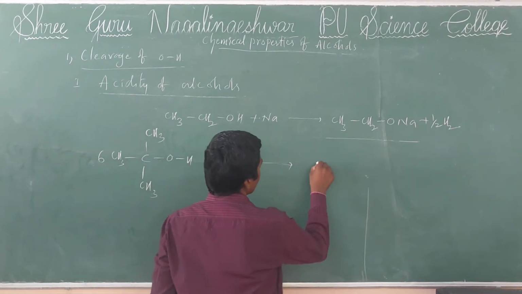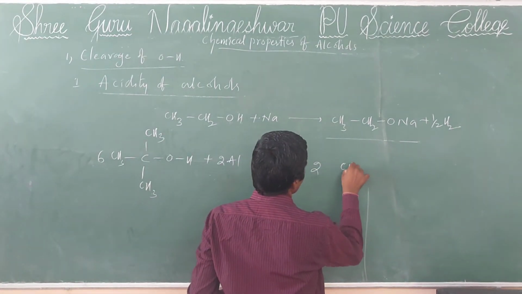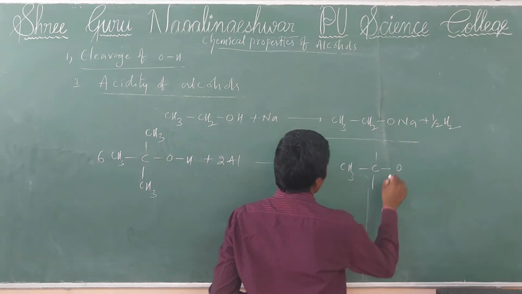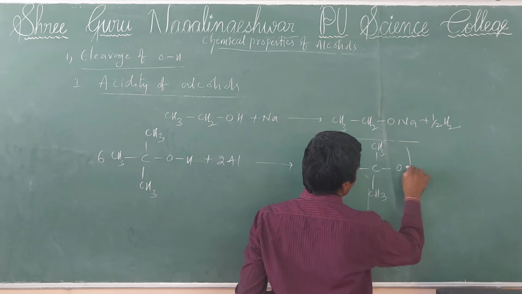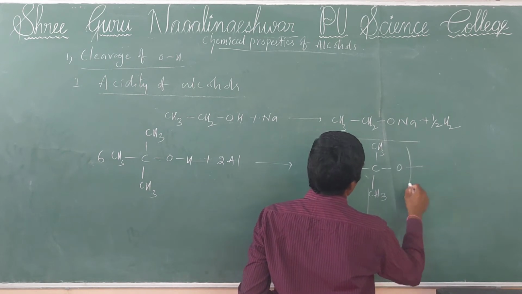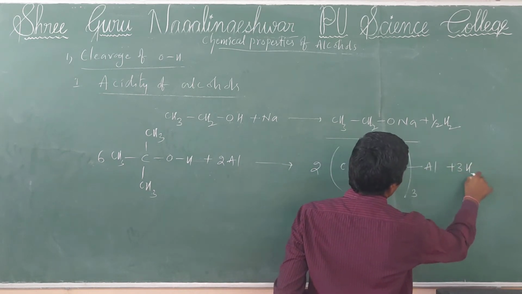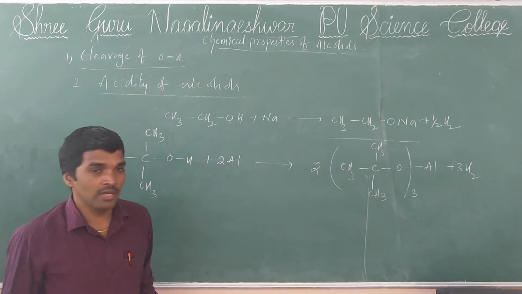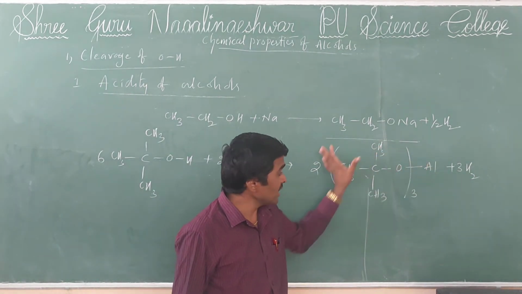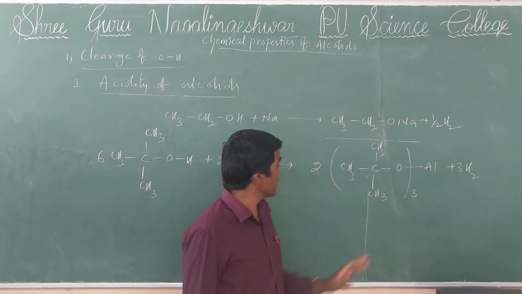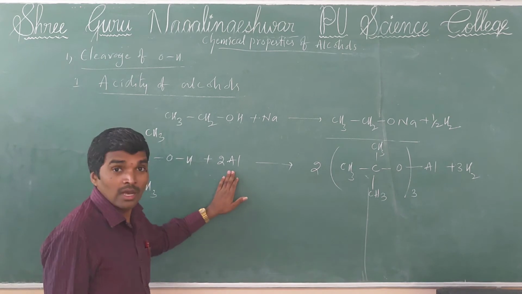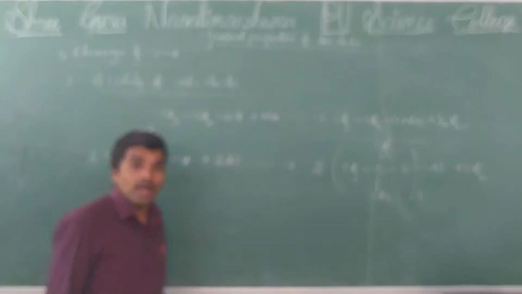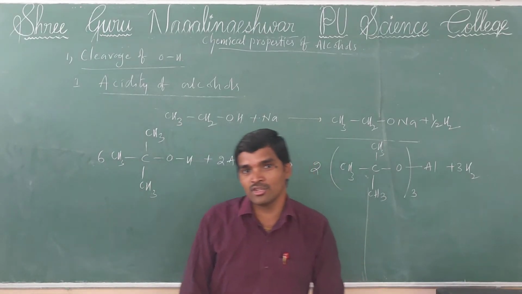Then aluminium tertiary butoxide is formed. So alcohols also liberate hydrogen with aluminum metal. By these two reactions we can confirm that alcohols are acidic in nature.